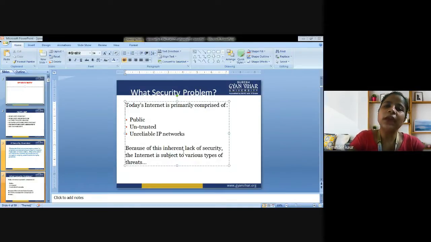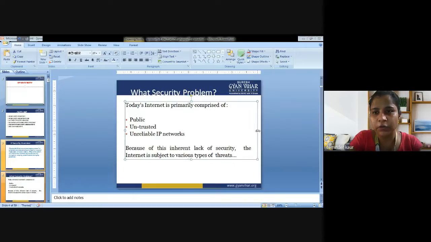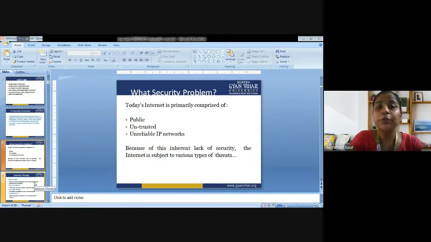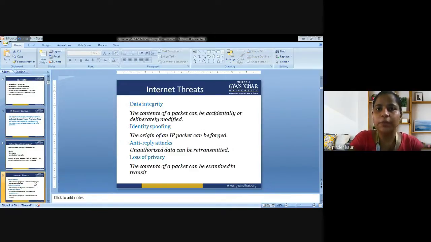Because of this inherent lack of security, the internet is subject to various types of threats. Threats mean there could be various types of dangers that could be posed. There could be vulnerability issues as well.